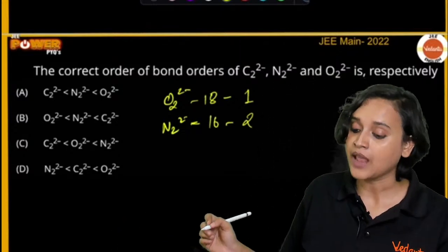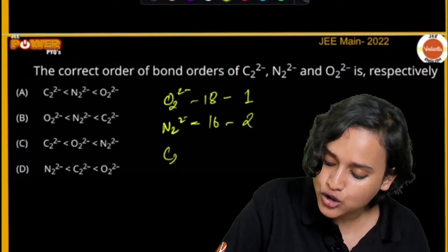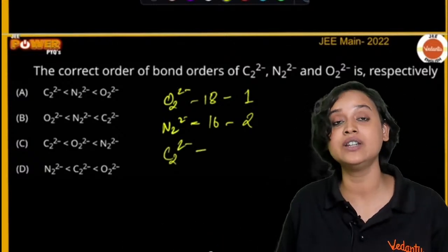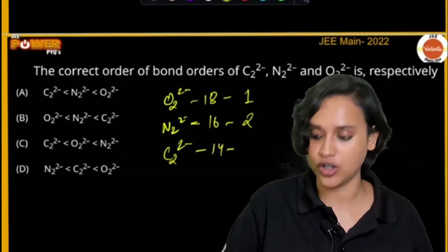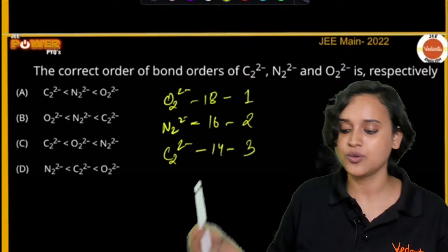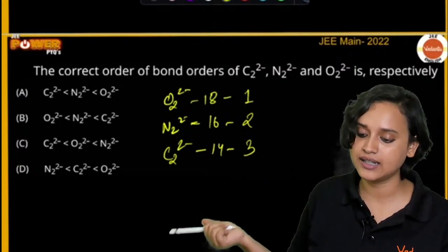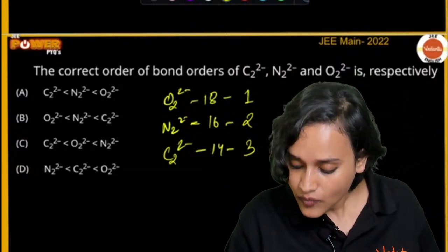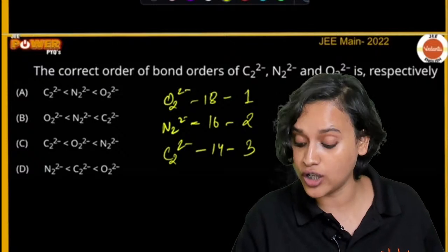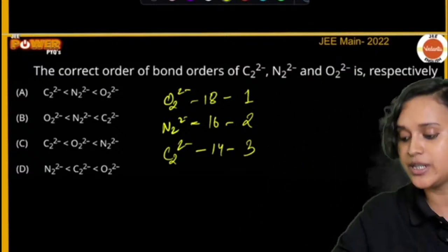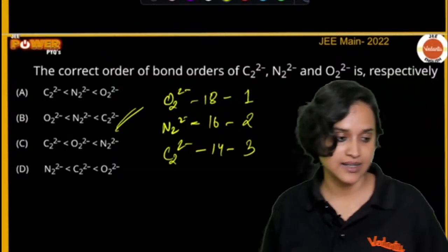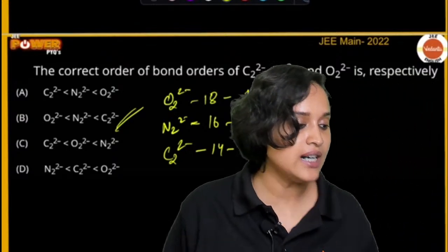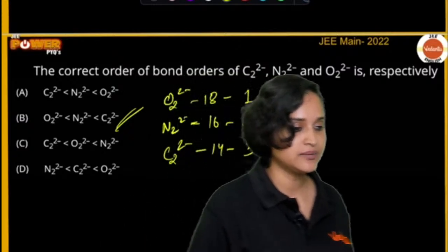Finally for C2 2 minus, there will be 14 electrons and the bond order is going to be 3. So our correct answer is that O2 2 minus will have the least bond order, then N2 2 minus, and then C2 2 minus. That means option B is our correct answer.